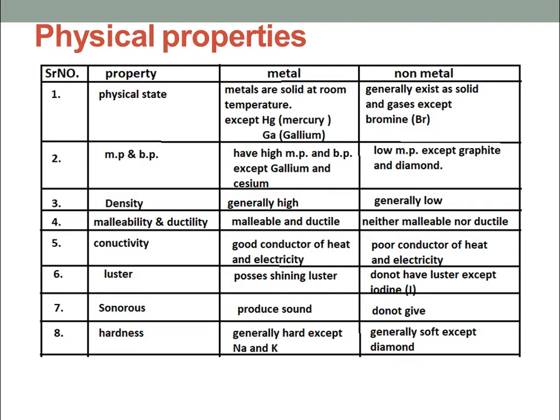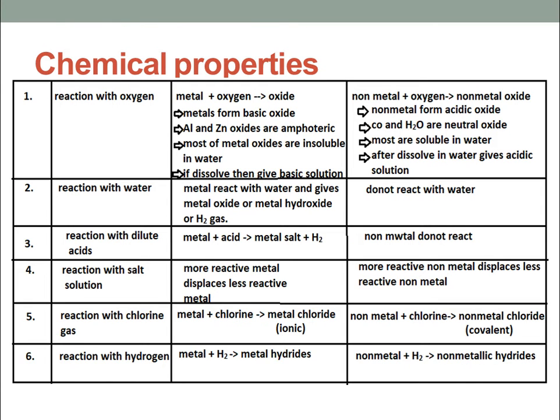They have very low density, and because of that, they can float over the surface of water. Clear. Come to the next. That is non-metal. They are generally soft, but there is an exception. That is diamond, which is comparatively hard because of its three-dimensional arrangement of carbon atoms. It forms a compact structure.